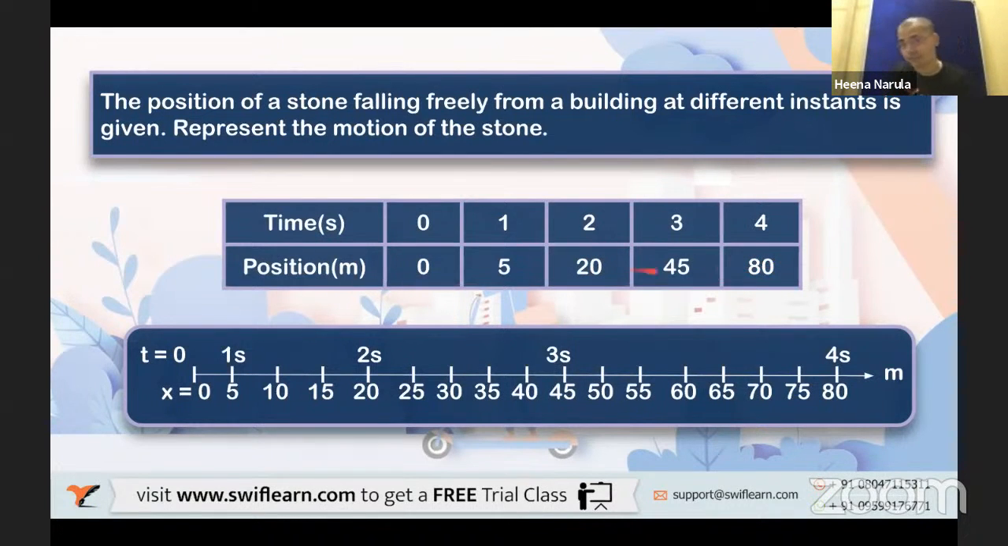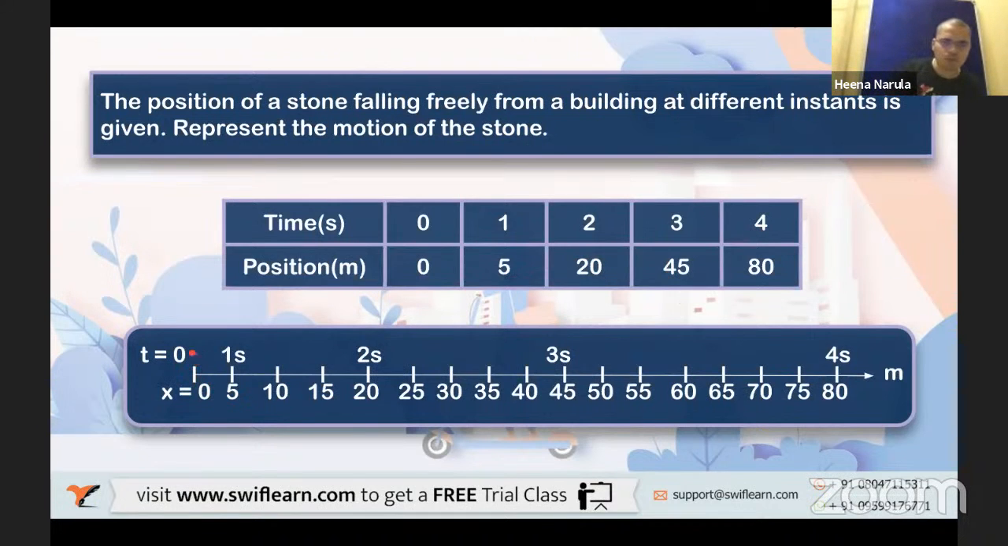So what is the height of the building? 80 meters from the ground, because the stone falls and reaches the ground in 4 seconds. How much distance does it travel? 80 meters, so that is the height of the building. Now you can represent this along this path. At t equal to 0, the object is at 0. You can give names to these points: A, B, C, D, E.